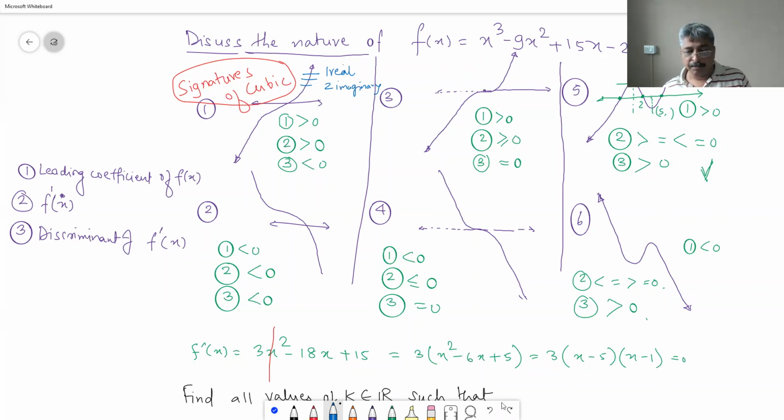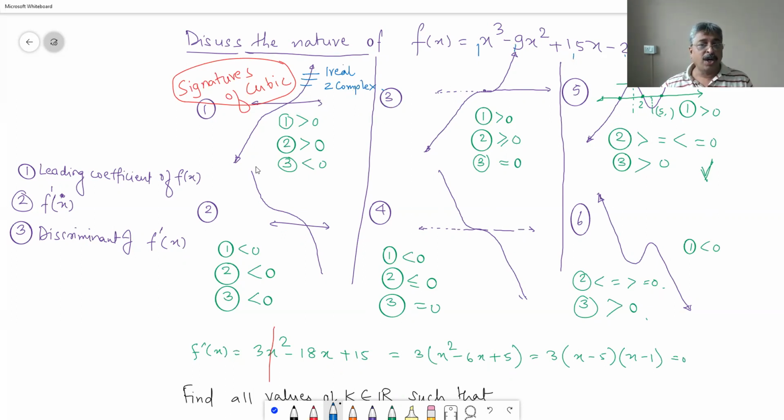Imaginary means, I mean complex, not imaginary. One real and 2 complex roots, because complex roots will be available in pairs, because our f of x is with real coefficients, all coefficients are going to be real numbers, therefore complex roots are going to be available in pairs.